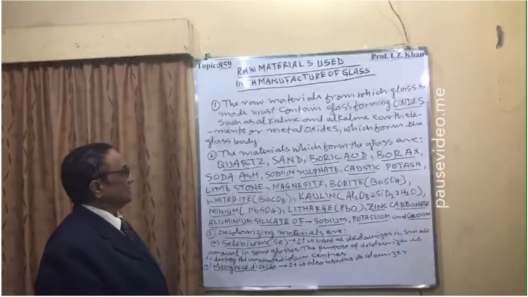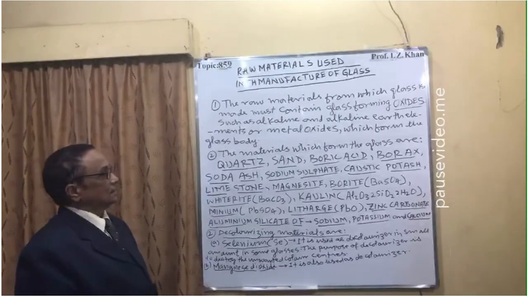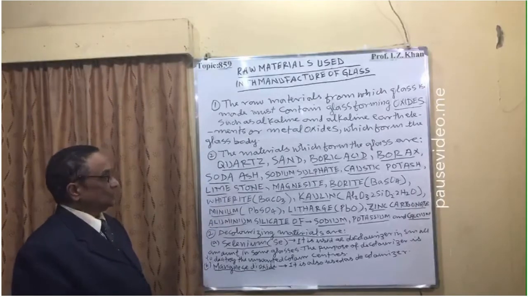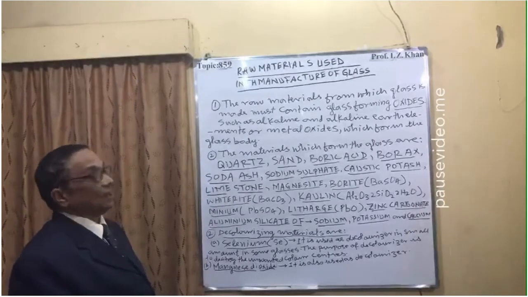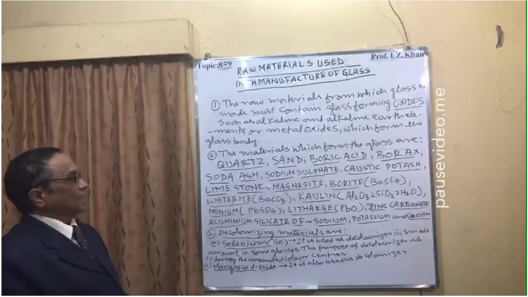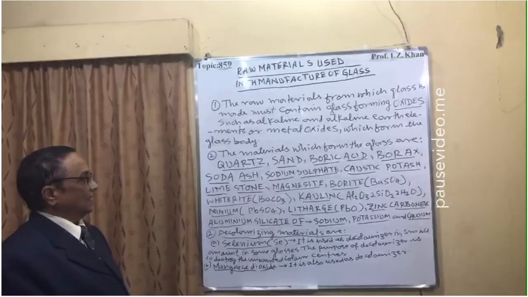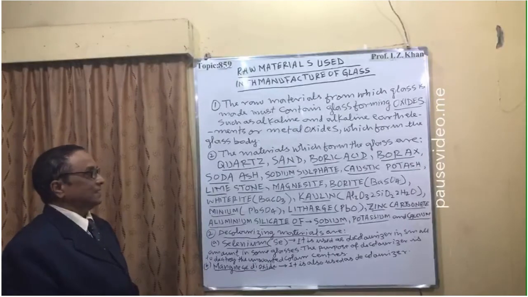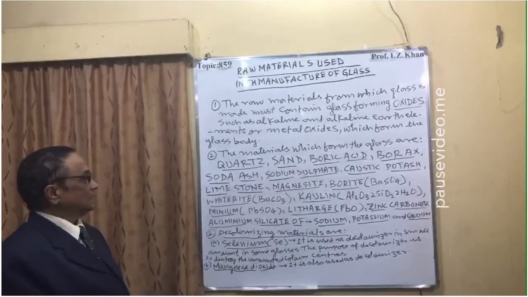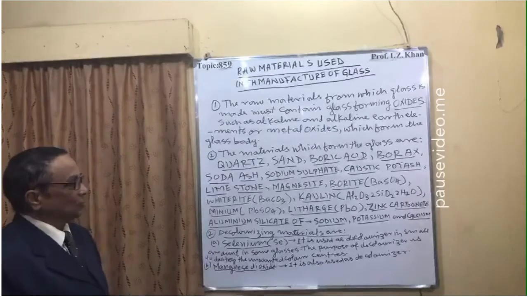So quartz, sand and silica are the same substance with a little other association. The third one is boric acid. Fourth, borax. Next, soda ash, sodium sulfate, caustic potash. These are all very common names, all these metallic oxides. Caustic potash, limestone, we also call it lime, magnesite, barite.